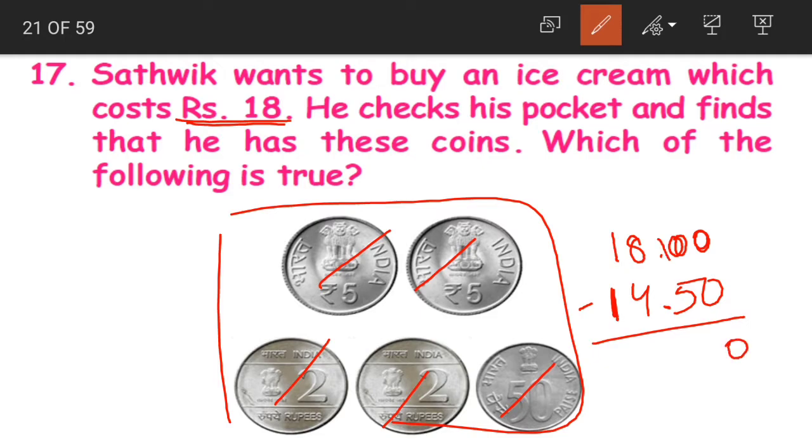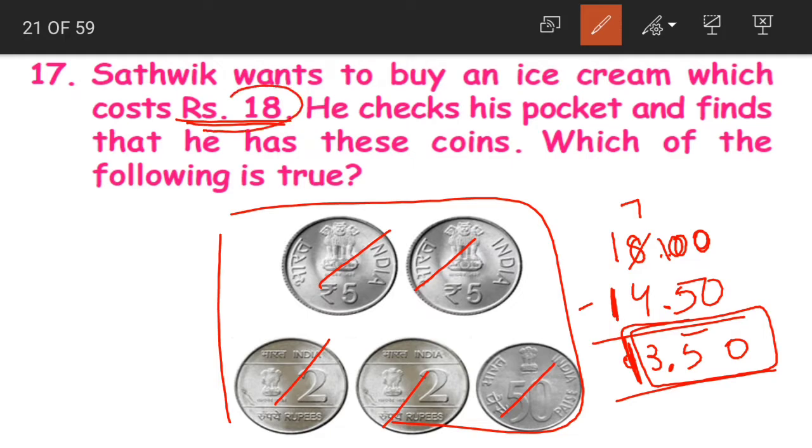0, 0 minus 5 not possible, borrowing. 10 minus 5 5. Then place a point. 7 minus 4 3 and 1 minus 1 0. So 3 rupee 50 paise is our answer. What is this? This is the amount that he is falling short of.